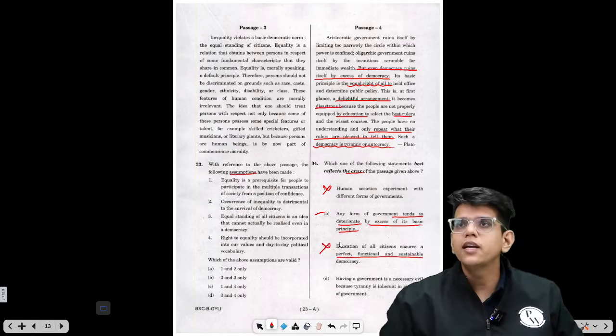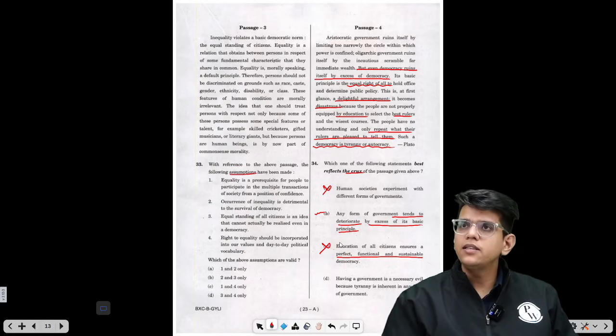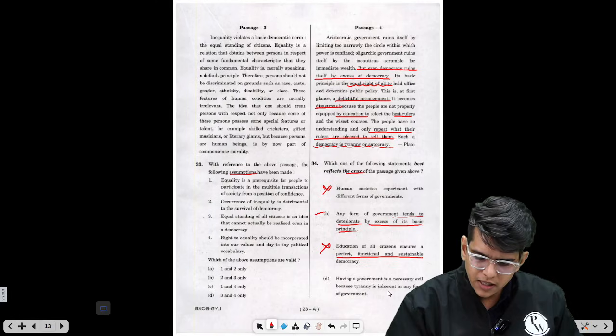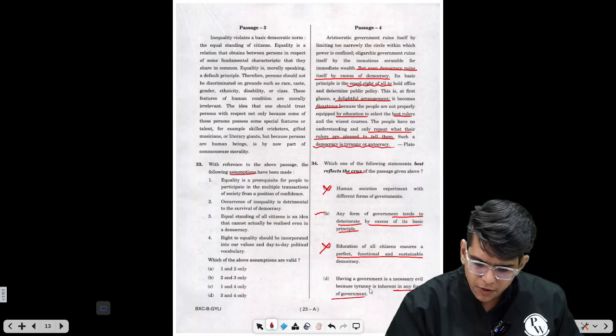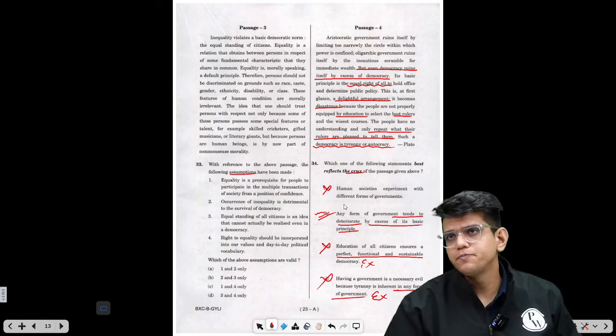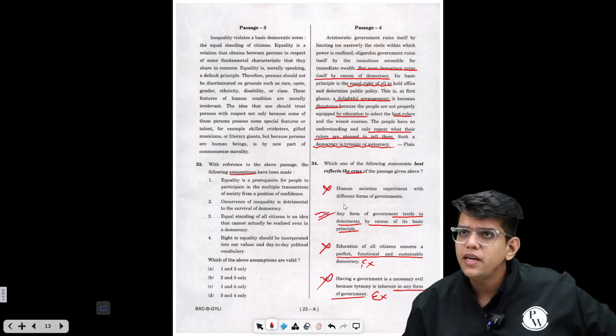We can't claim this, that education will give each citizen the sense of how to vote and whom to vote for, right? We can't do this. Having a government is a necessary evil because tyranny is inherent in any form of government. Again, extreme. This is also extreme. So these options can't be your answer. The option should be option B. So the answer for question number 34 will be B.